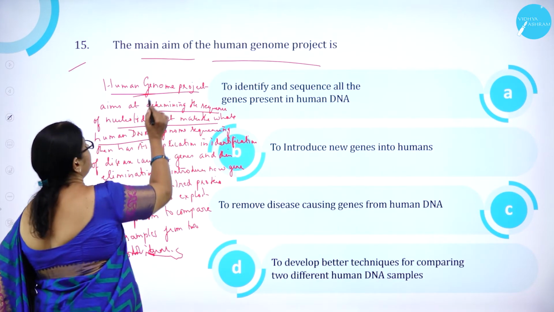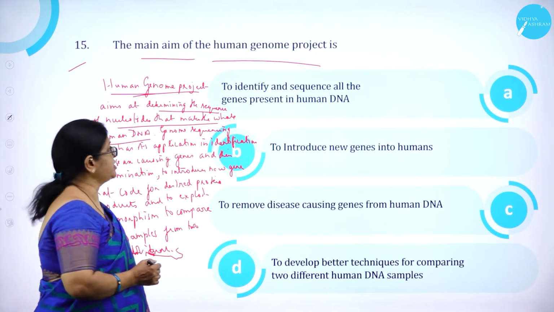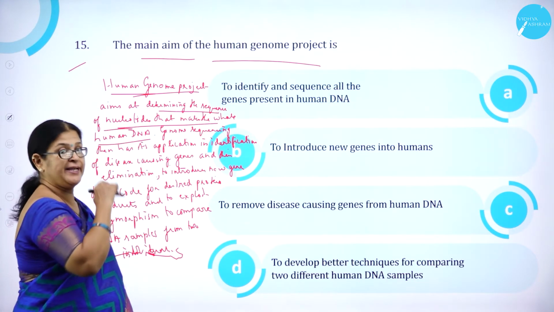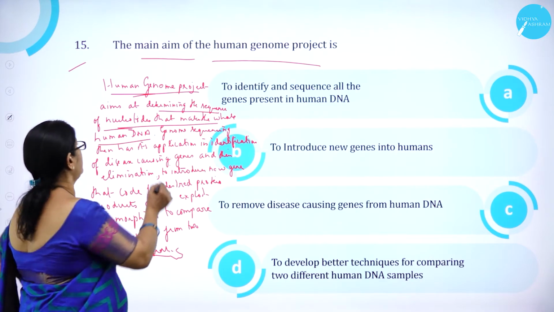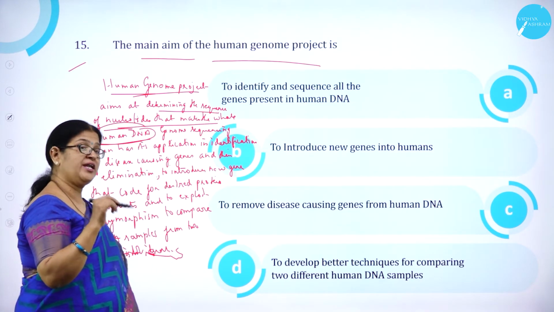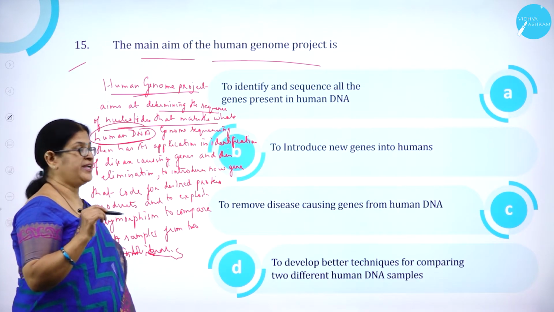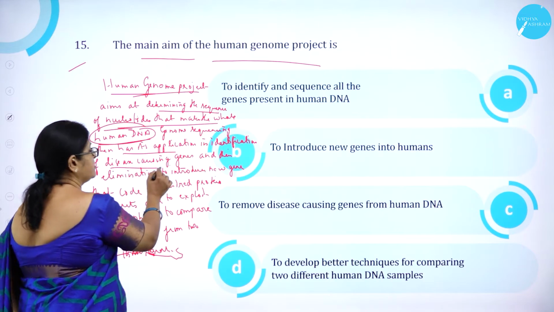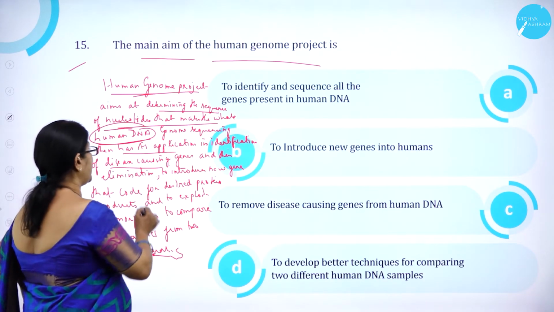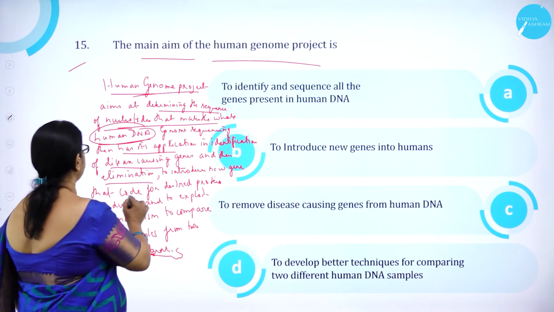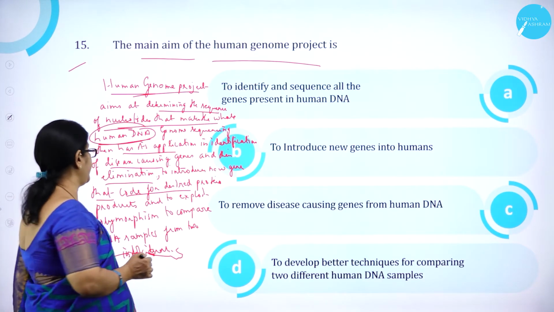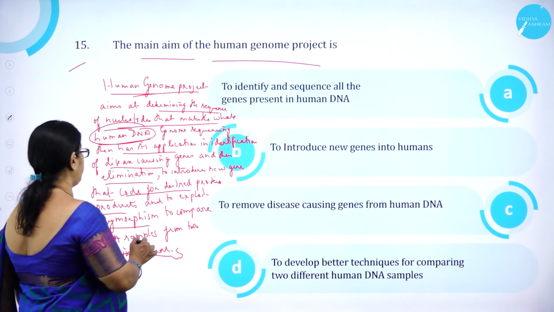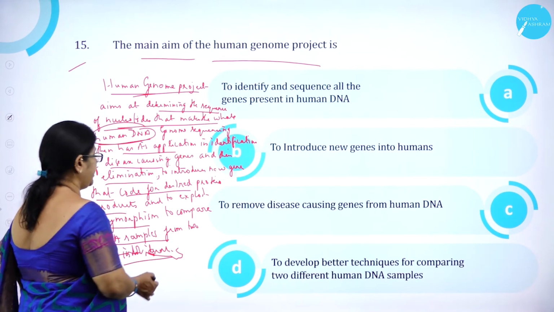I think all of us know HGP, that is Human Genome Project, aims at determining the sequence of nucleotides, that is the DNA, that make the whole human DNA. So it is mainly involved in sequencing the human DNA. So genome sequencing has its application in identification of disease-causing genes and their elimination, to introduce new genes that code for desired proteins, products, and to exploit polymorphism to compare DNA samples from two individuals.